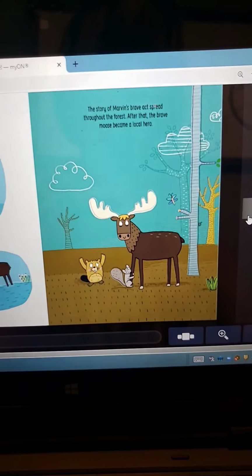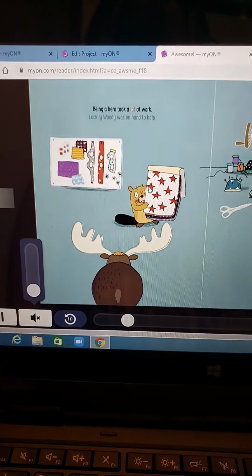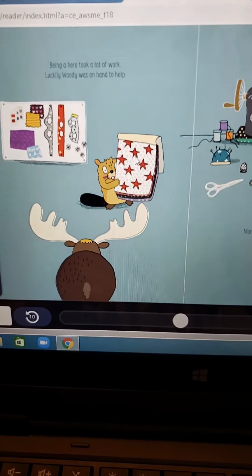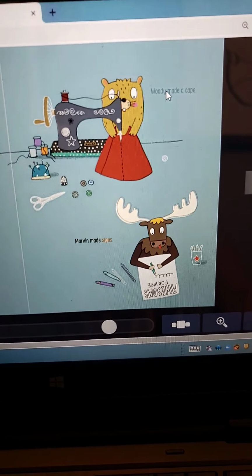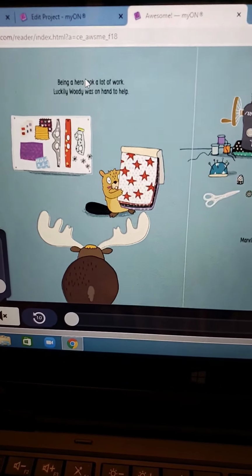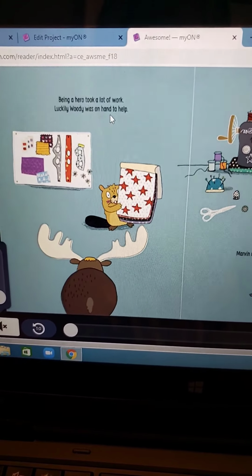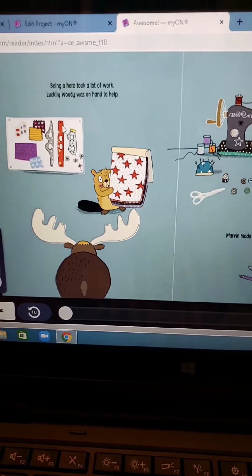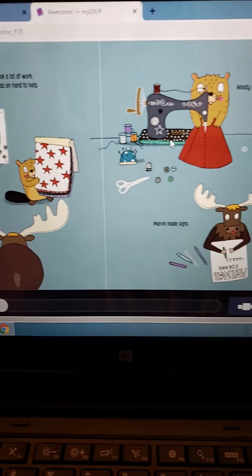Now let's see what words and phrases describe Woody. So Woody is always on hand to help Marvin. And when we look at the picture, we can see in the illustrations, he's helping him make a cape. So he is a helper. That phrase helps us to understand. And I can also infer that if he is willing to help his friend, then he's a good friend as well.